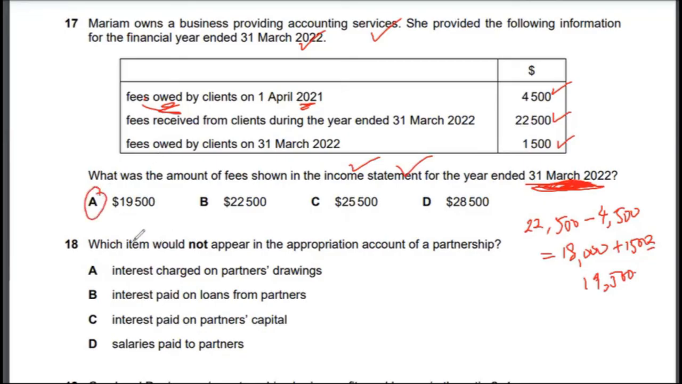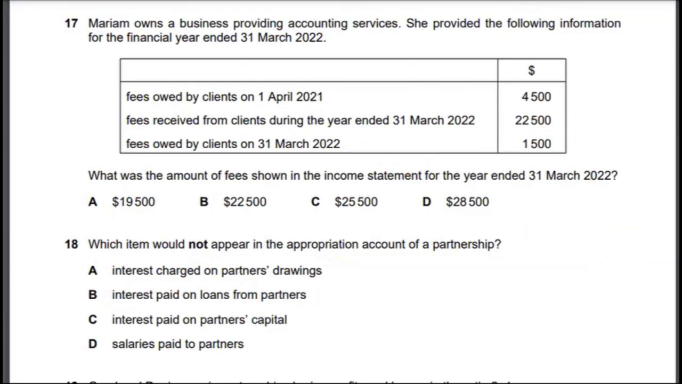Let's look at multiple choice 18. Which item would not appear on the appropriation account of a partnership? Again, if you remember what the appropriation account of a partnership shows, what items go in there, the correct answer to multiple choice 18 would be option B. That is, interest paid on loans from partners will not show up in the appropriation account. So the correct answer to multiple choice 17 would be option A, and multiple choice 18 option B.